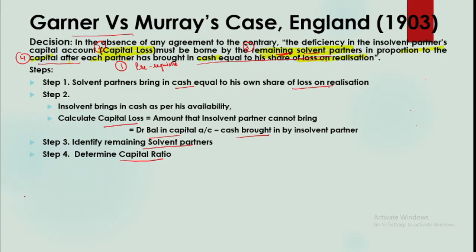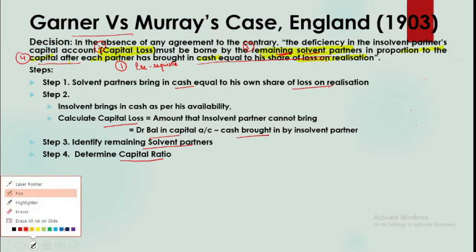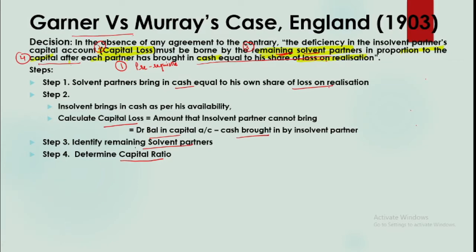Now as per the ruling, if the capital is fixed, then the capital ratio will be the ratio of fixed capital. So suppose we are given a balance sheet of a company A, B, C. Suppose their capitals are 10,000, 15,000, 5,000. Then you have reserves, say 10,000. Suppose the partners are sharing profits and losses in this ratio.